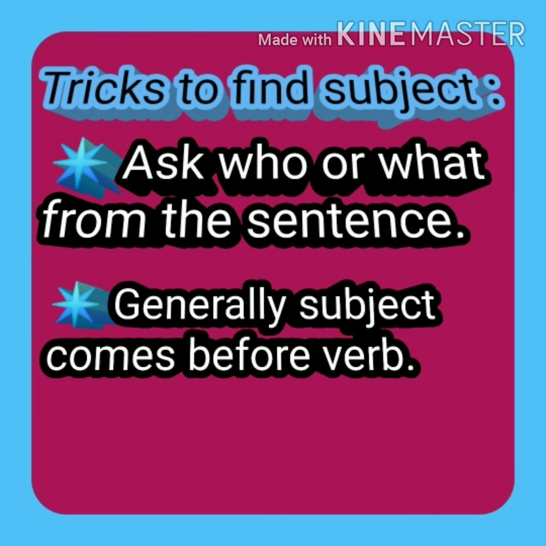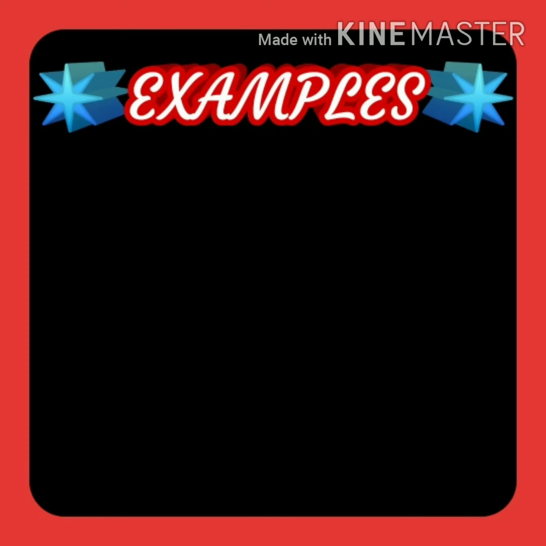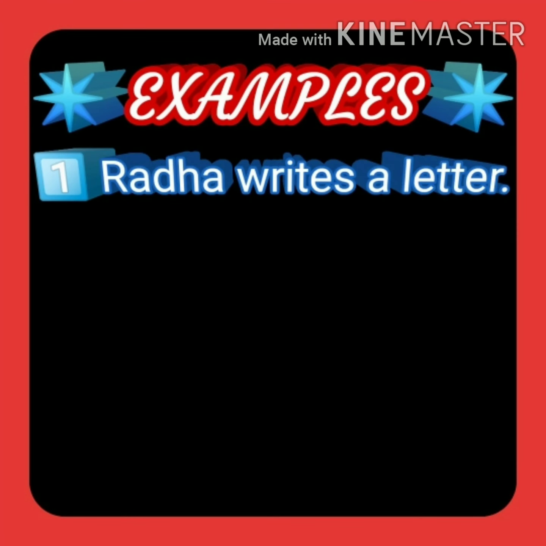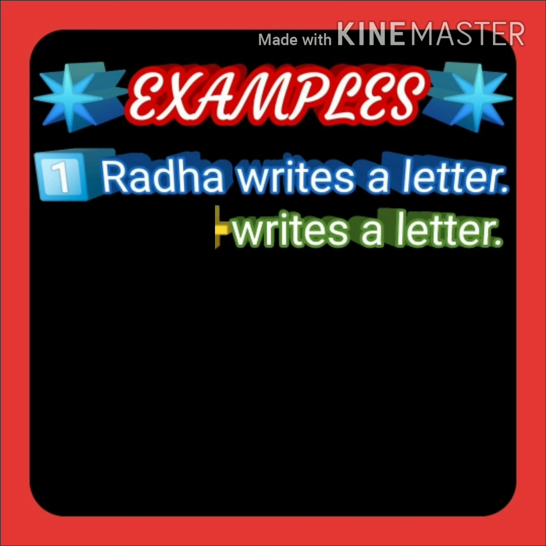We shall move to a second trick. And what is it? Generally, subject comes before verb. It means what? We shall try to understand through the examples. First example is Radha writes a letter. In this example, we have to identify first verb and then we can identify subject easily. So, how will you identify verb? Let's see.